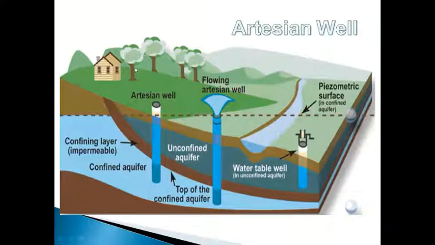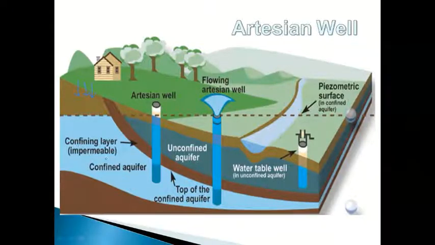You can see here what happens. This is a recharge area. From here the water recharges into the ground. This stored water is under pressure, and because of this it creates a piezometric surface. This is called the piezometric surface, the upper surface, or water table, of the confined aquifer. The water table of the confined aquifer is called the piezometric surface. So up to this the pressure is there.